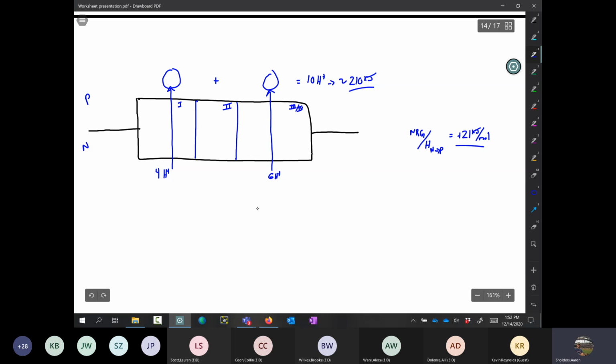Of course, if we were to look at only these 6 protons, that's going to be about 150 kilojoules per mole.